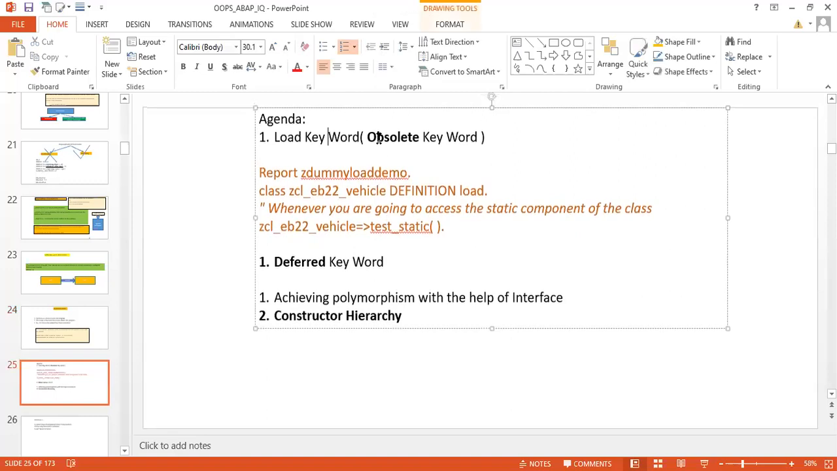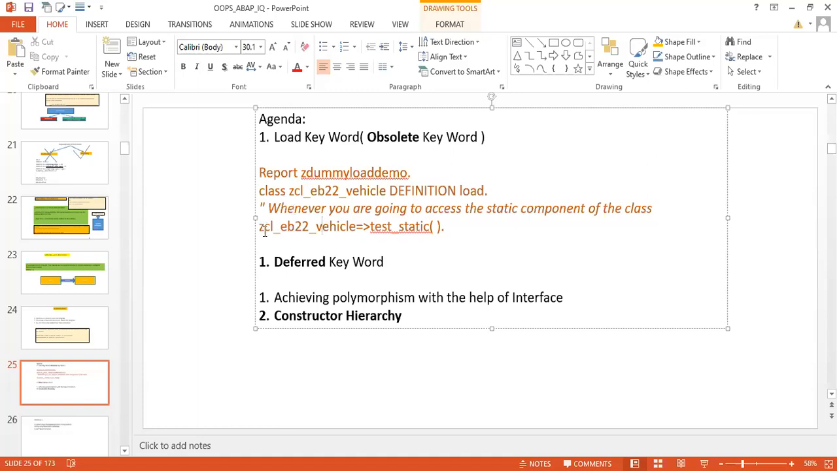Okay, the LOAD keyword, this we will understand tomorrow. What is the LOAD keyword, what is the DEFERRED keyword? Let me tell you now itself; it will not take more time. Generally before 4.70, when you were going to access the static component of a class, it was not able to recognize it. So before accessing the static component of a class, we were supposed to load that class.